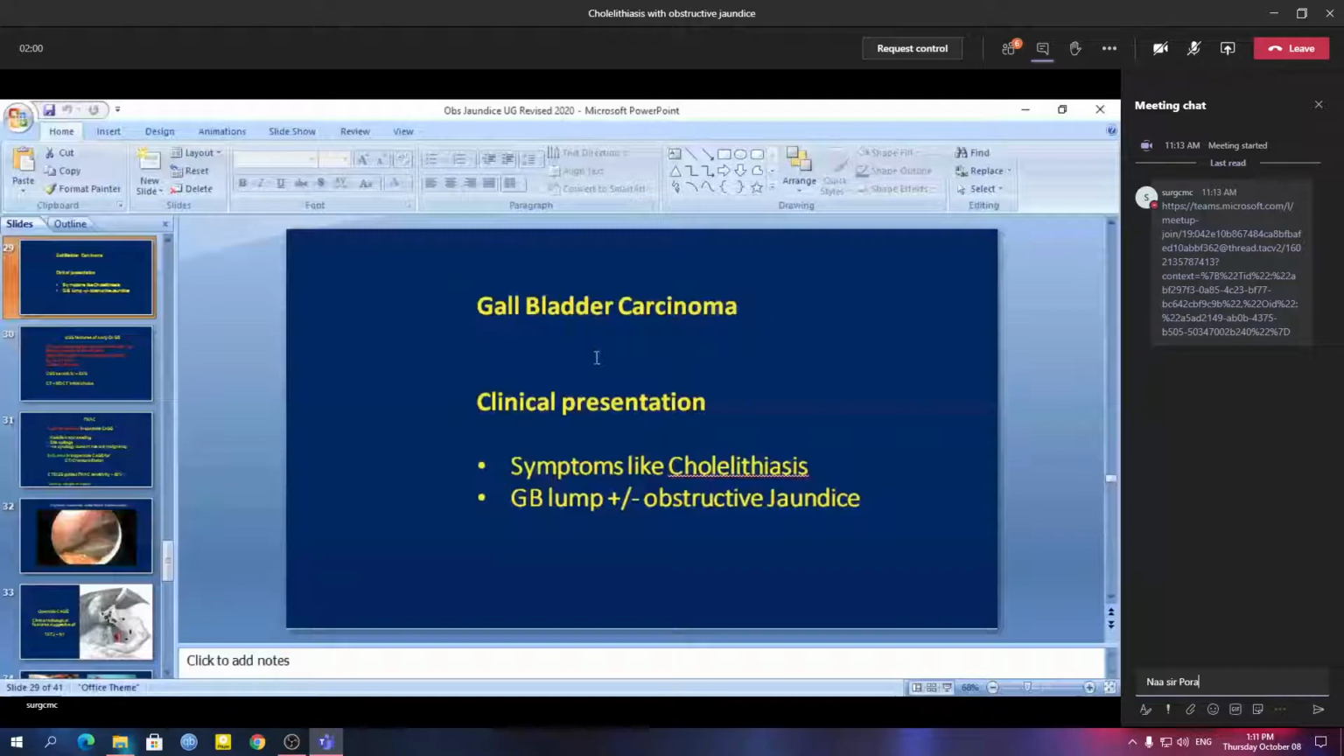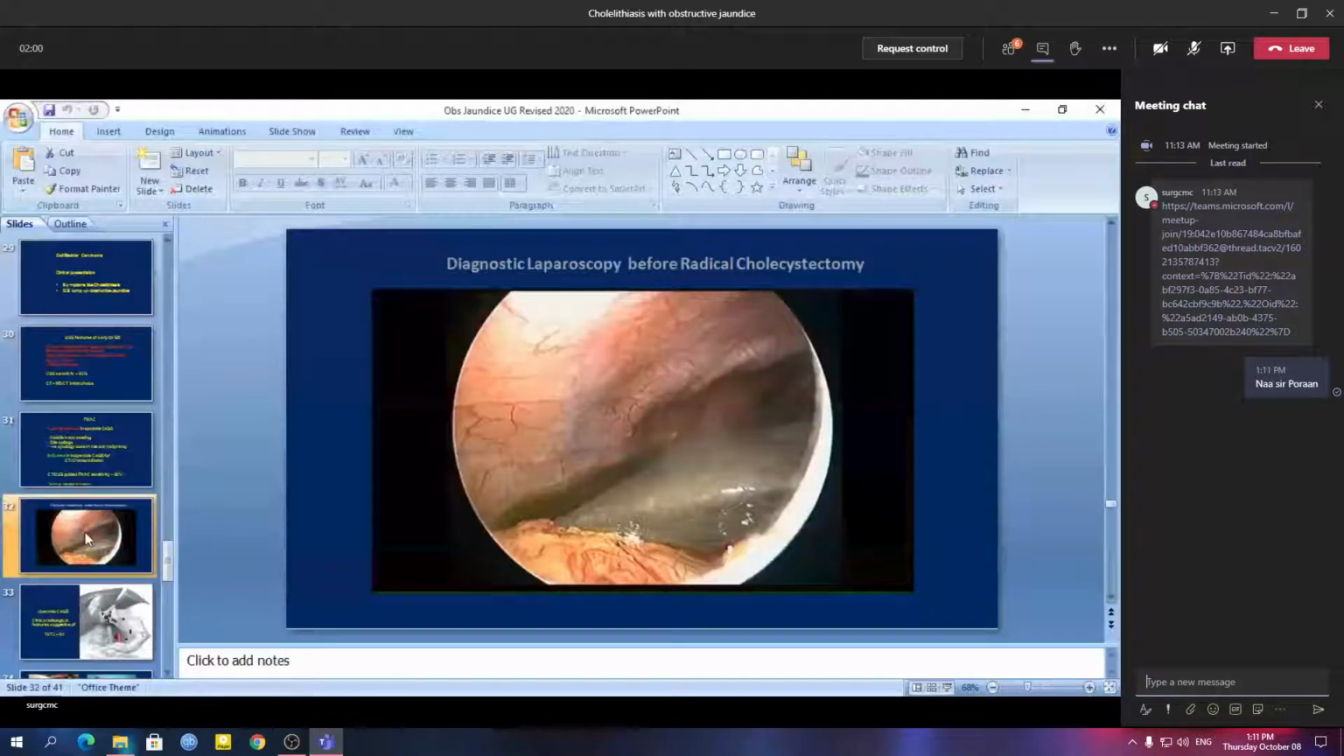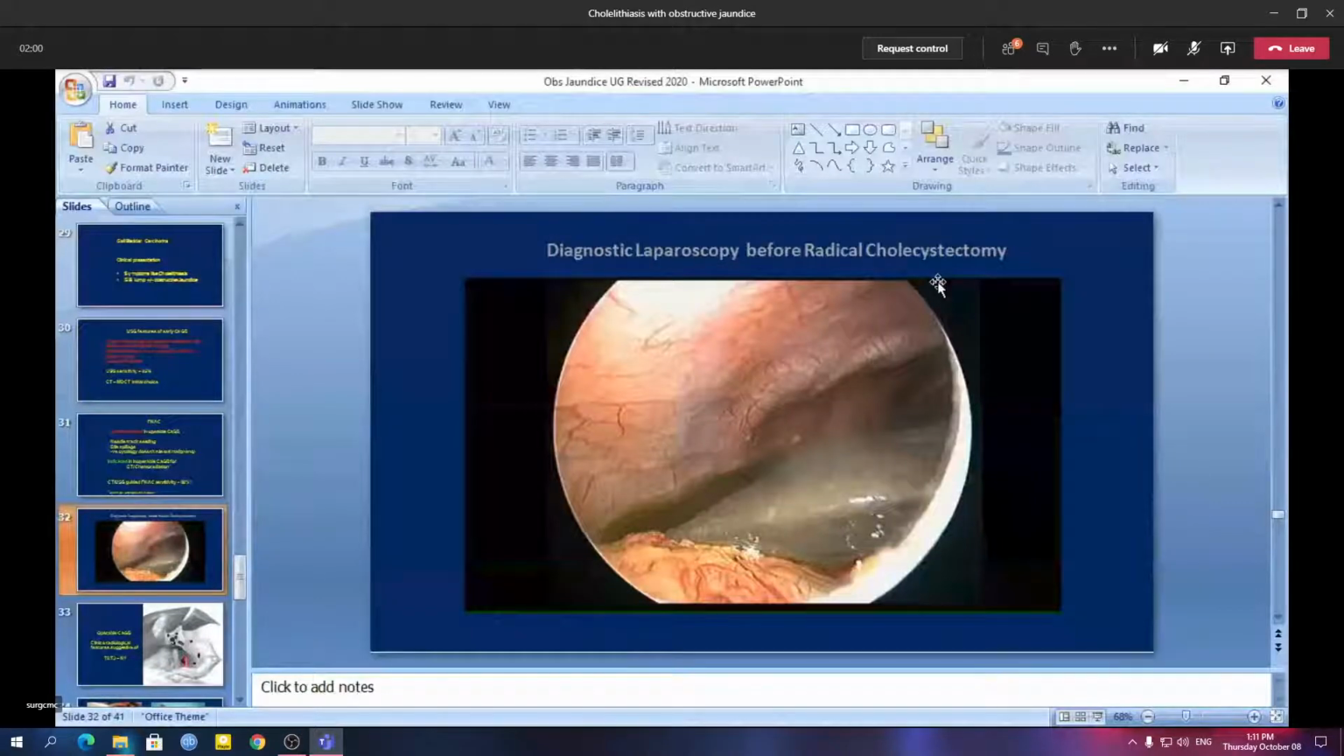Again, this is a picture of staging laparoscopy in case of carcinoma of the gallbladder. The video is not playing, but you can see here these small nodules are basically metastatic deposits. The white things are metastatic deposits, which are not seen in any of the imaging procedures like MDCT or MRCP that were done for this patient.